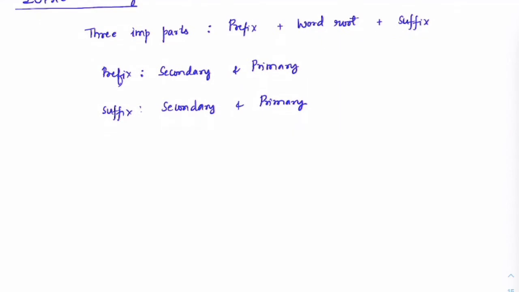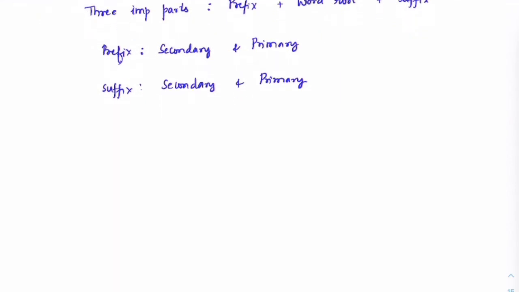I told you that it will always start with secondary and end with secondary. So the order of naming will always be secondary prefix plus primary prefix plus word root plus primary suffix plus secondary suffix.